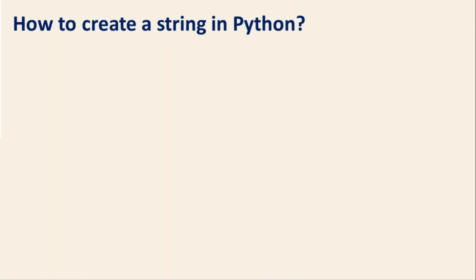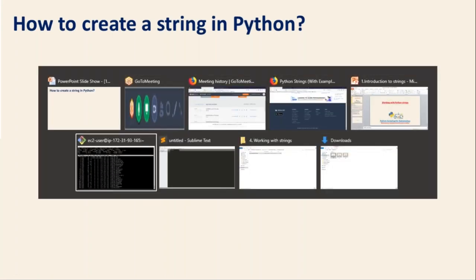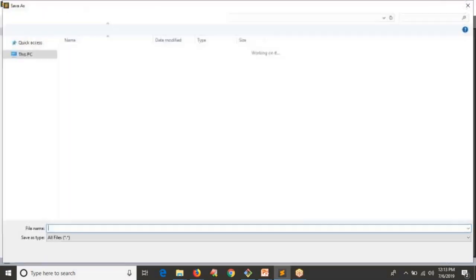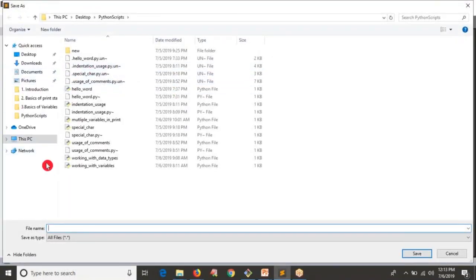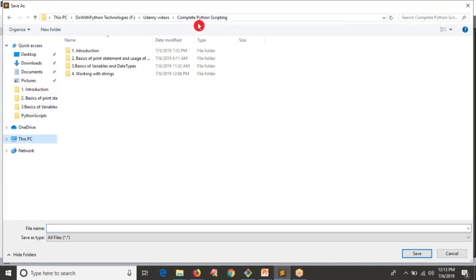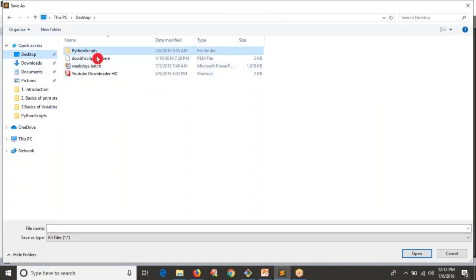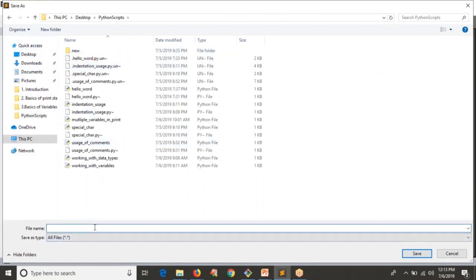That's okay. First, I am going to show you how to create a string in Python. Already we have seen, while discussing different data types in Python, how to define a string, right? Let me go through it once again because it is very, very important. Working with strings is very important while writing real-time scripts, right? Let me go to my command line. There I have this. Here I'm going to write a file called introduction to strings